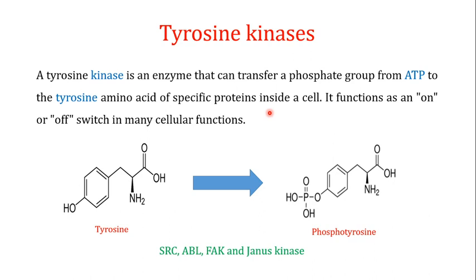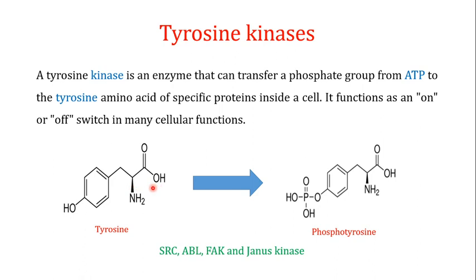Compared with the serine threonine kinases, the amino acid is changing, and so is the name of the kinases. The addition of a phosphate group to the tyrosine in a specific protein can work as an on and off switch in many cellular functions.